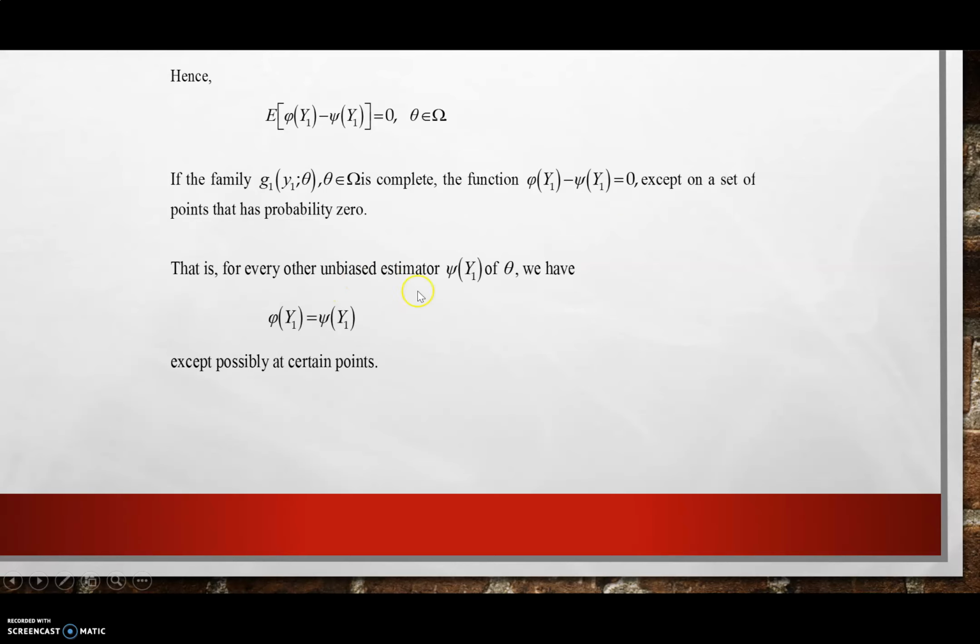That is, for every other unbiased estimator psi(Y1) of theta, we will have phi(Y1) equal to psi(Y1), except possibly at certain points. Thus, phi(Y1) is the unique function of Y1 that is an unbiased estimator of theta.